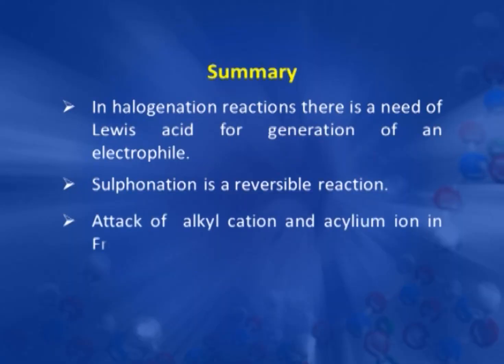And then we discussed the Friedel-Crafts alkylation and acylation reactions, and these are very important because they bring the alkyl group or the acyl group to the benzene ring. For alkylation we can use different reagents which can produce a carbocation, like we discussed today.